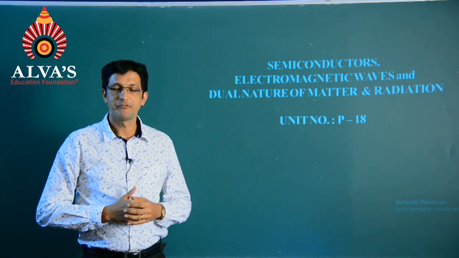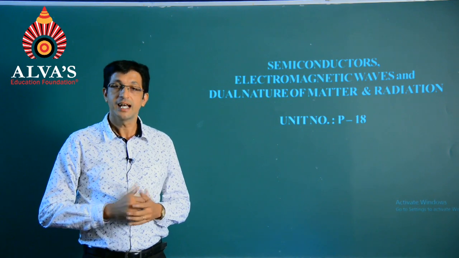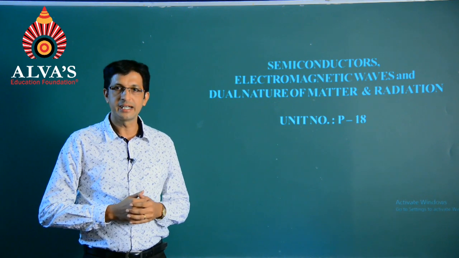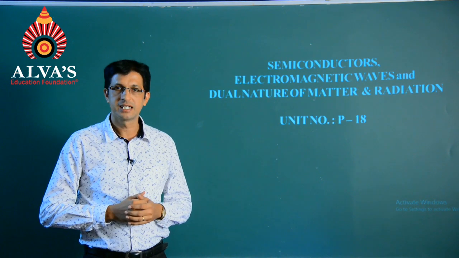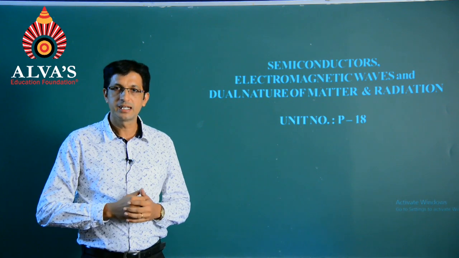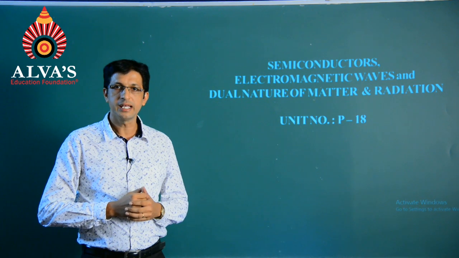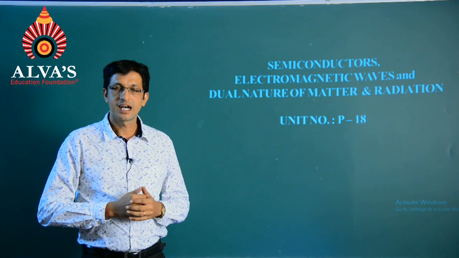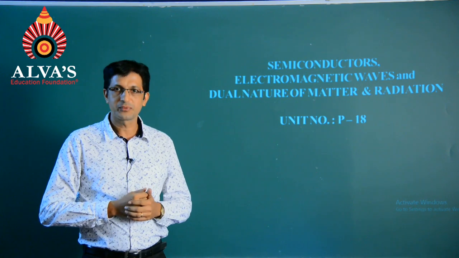So today we are going to come across the last unit of our subject, that is semiconductor electronics, electromagnetic waves and dual nature of matter and radiation. So my dear students, in this typical unit you can expect a minimum of 4 questions usually, and that too easier ones. How we can tackle them one by one? Let us begin with the session right now.